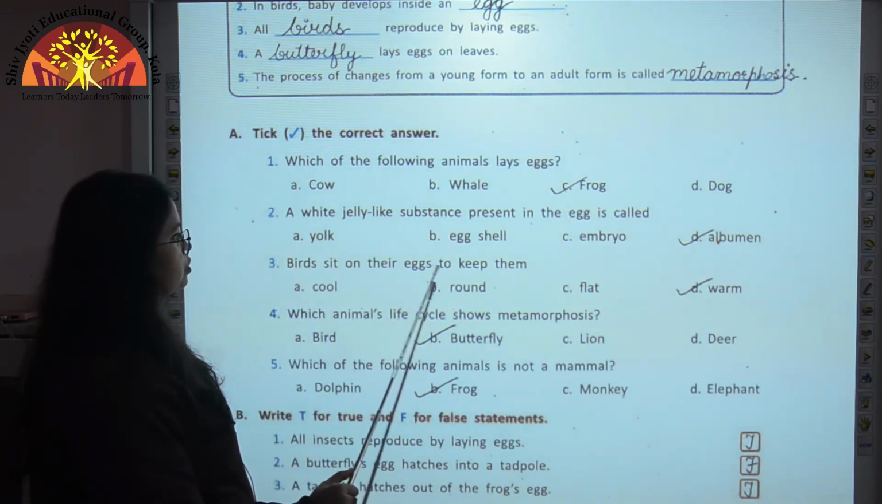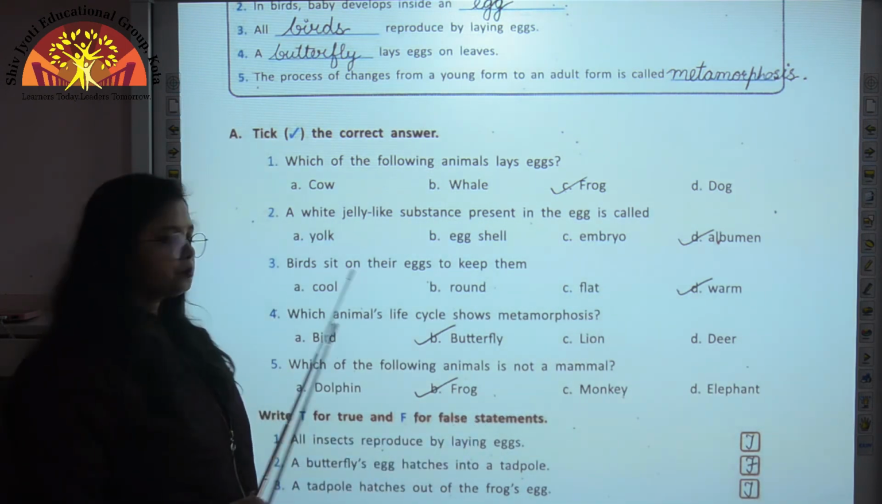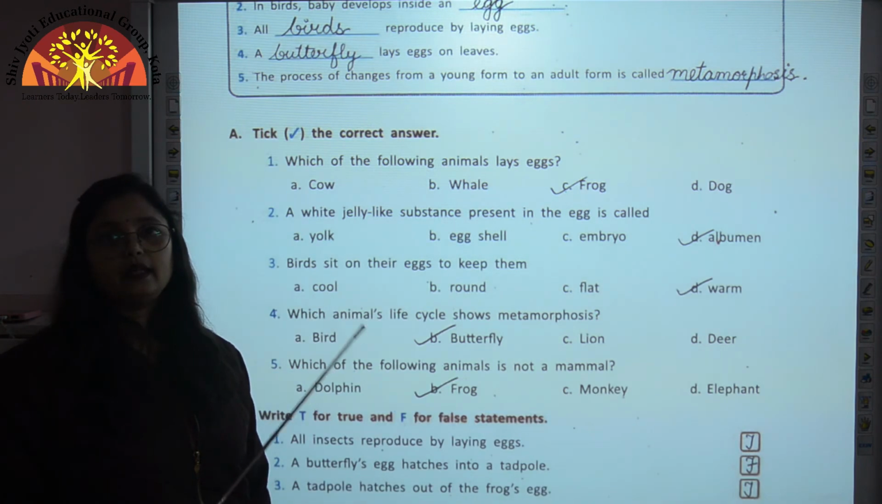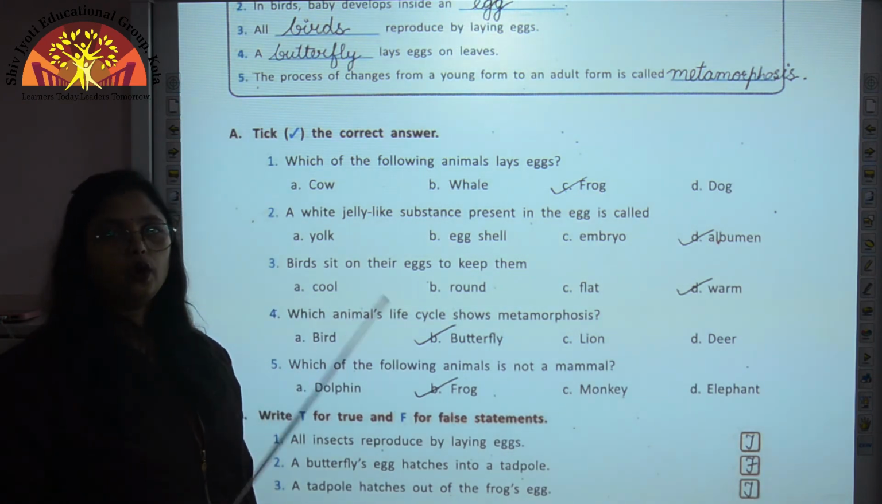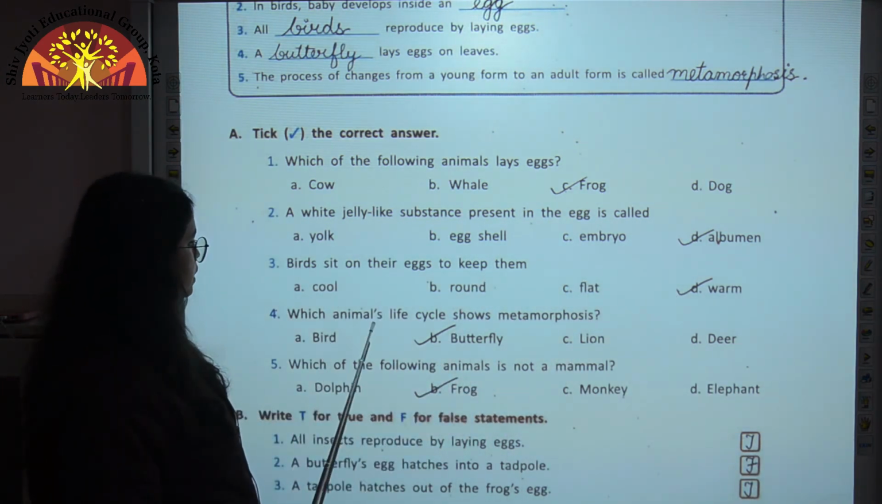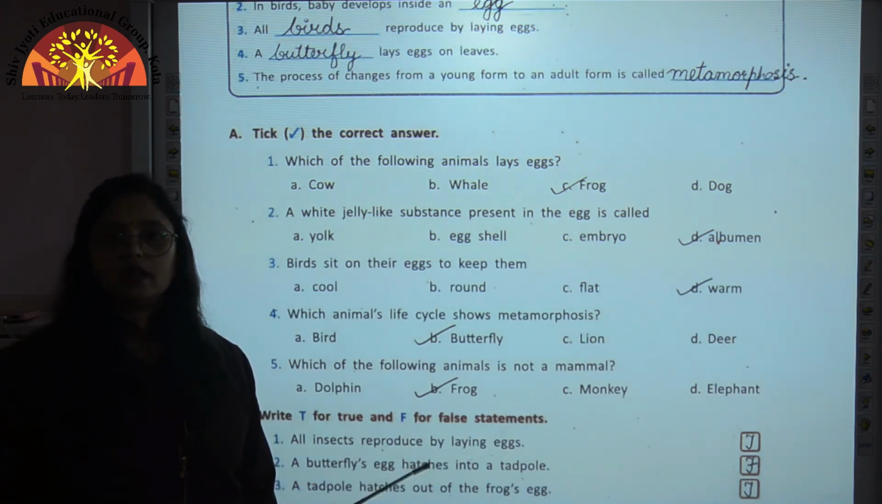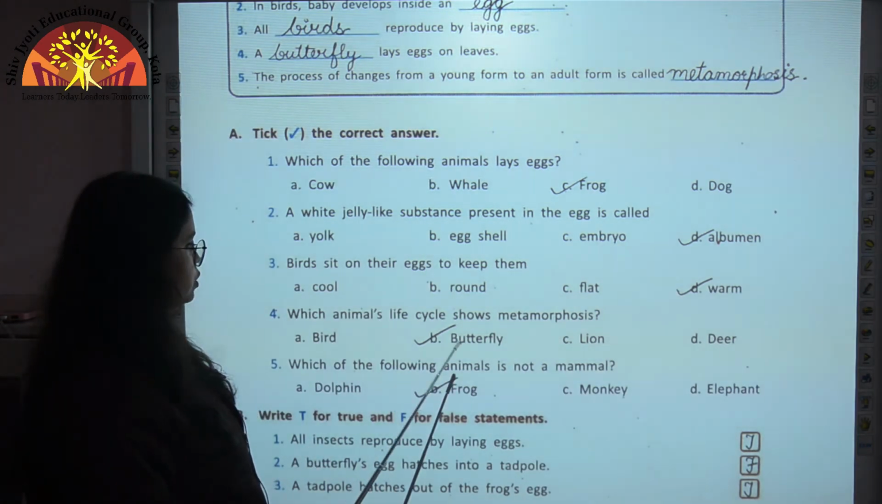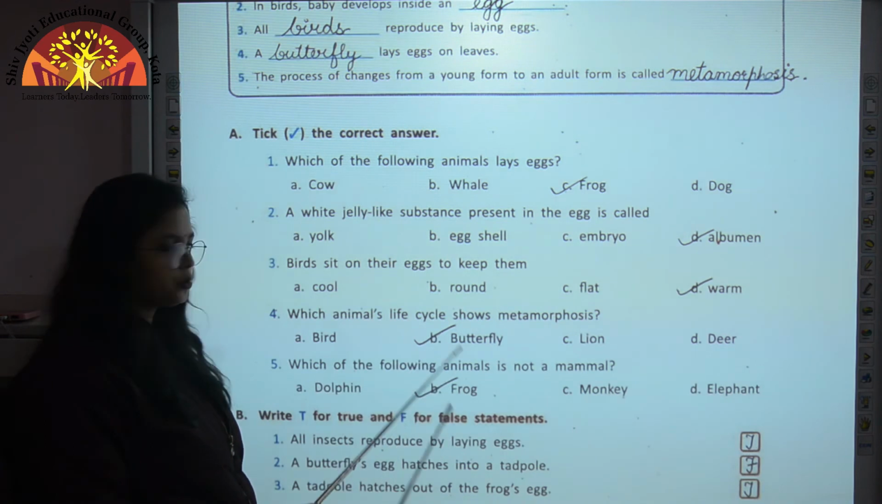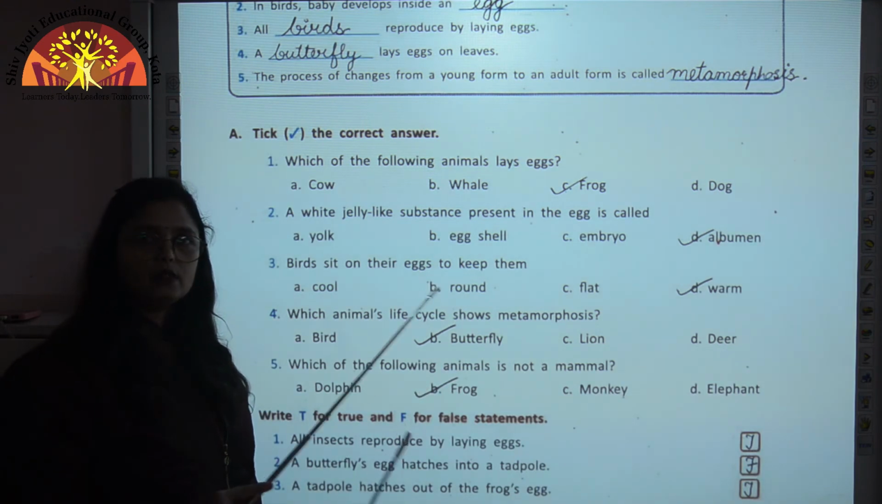Birds sit on their eggs to keep them cool, round, flat or warm. So children, the baby developing inside the egg needs warm conditions to grow or to develop. So birds sit on their eggs to keep them warm. Which animal's life cycle shows metamorphosis? Bird, butterfly, lion and deer. So children, we have studied that in the life cycle of butterfly and frog, metamorphosis is seen. Here frog is not given in the options, butterfly is the correct option. So butterfly shows metamorphosis, that is from caterpillar to an adult butterfly.